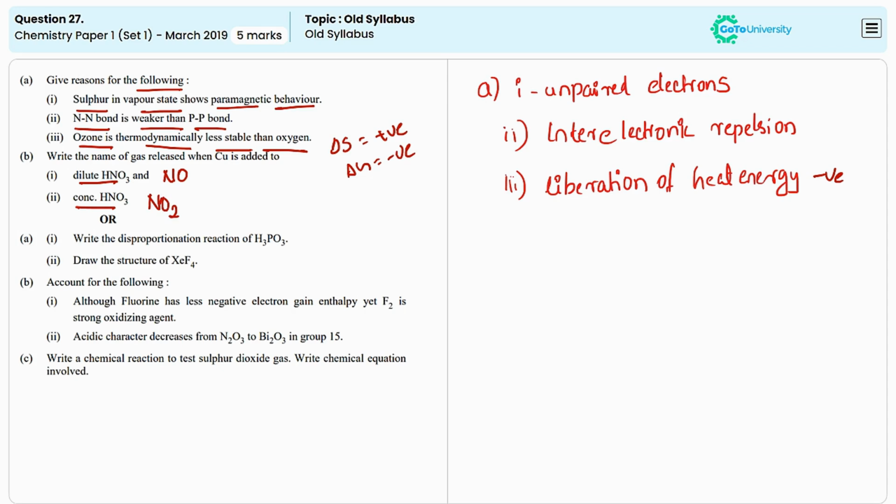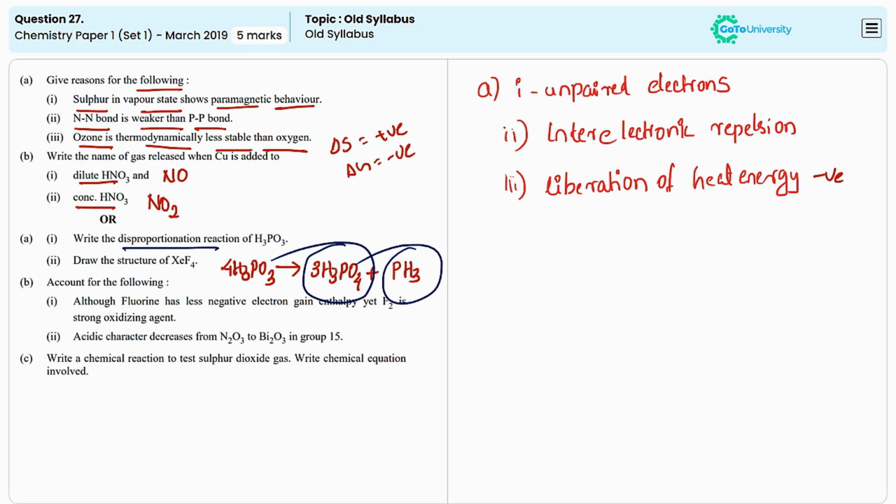Now coming to the OR question, we need to write the disproportionation reaction of H3PO3. When H3PO3 is undergoing disproportionation, they will produce 3 molecules of H3PO4 and 1 molecule of PH3. Here, phosphorus is undergoing increase and decrease in oxidation number, means they are undergoing both oxidation and reduction. So we can say this reaction is a disproportionation reaction.